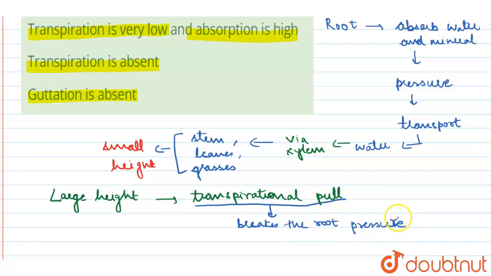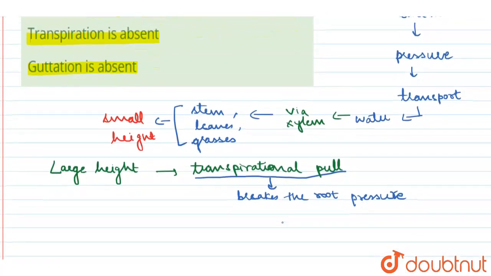Therefore, it is important that the transpiration pull should be very low. It cannot be absent, because even during night when stomata are closed, transpiration through the barks takes place. The transpiration pull should be very low, otherwise it will break the root pressure.